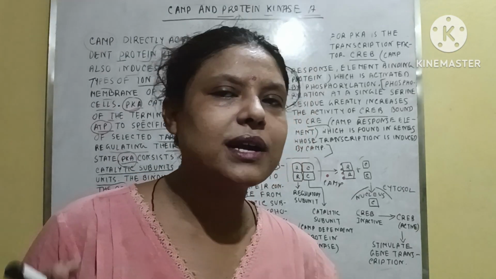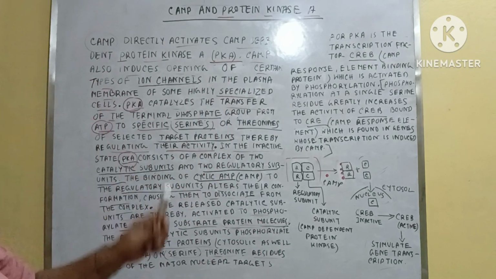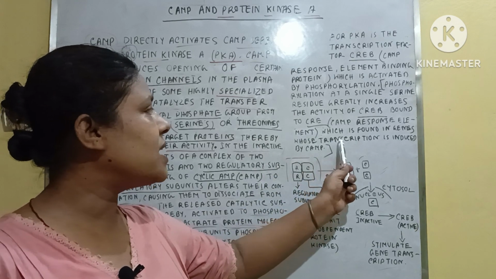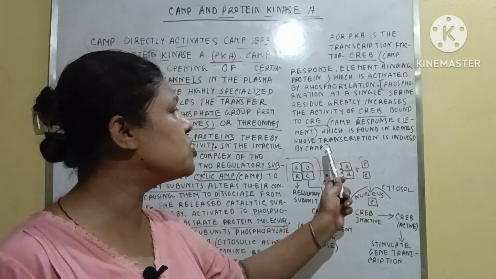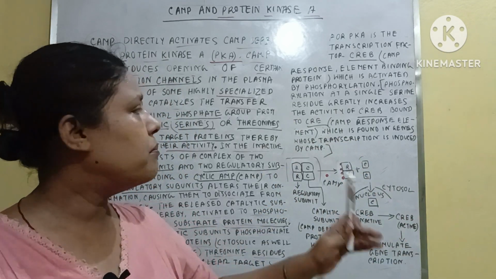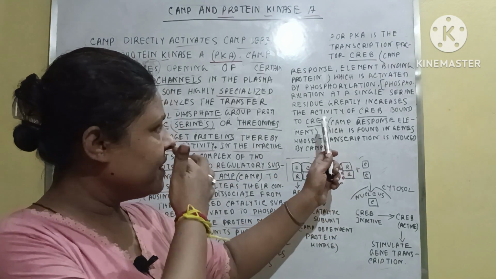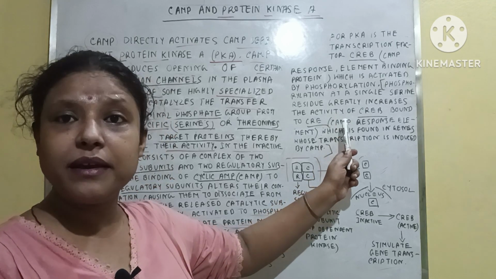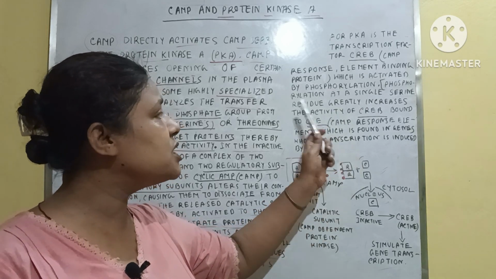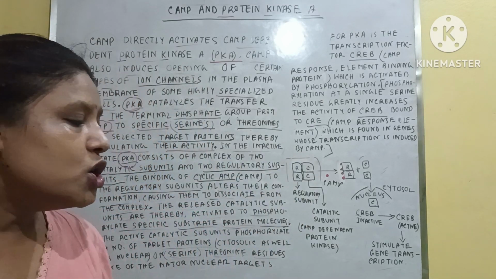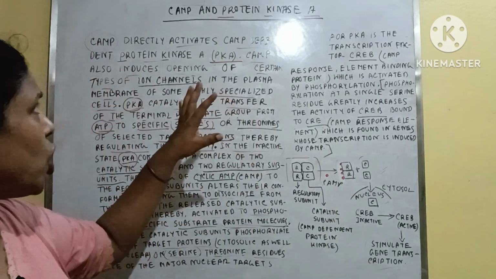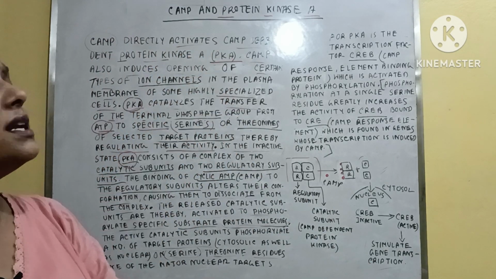So this is a very short and brief note where the roles of cAMP and PKA, protein kinase A, are described. Without cAMP the transcription is not induced. The CRE's full form is cAMP response element, which means cAMP is involved here, and if cAMP is present, this process is induced by cAMP. Okay, so I think you properly understood the topic, that is cAMP and protein kinase A.